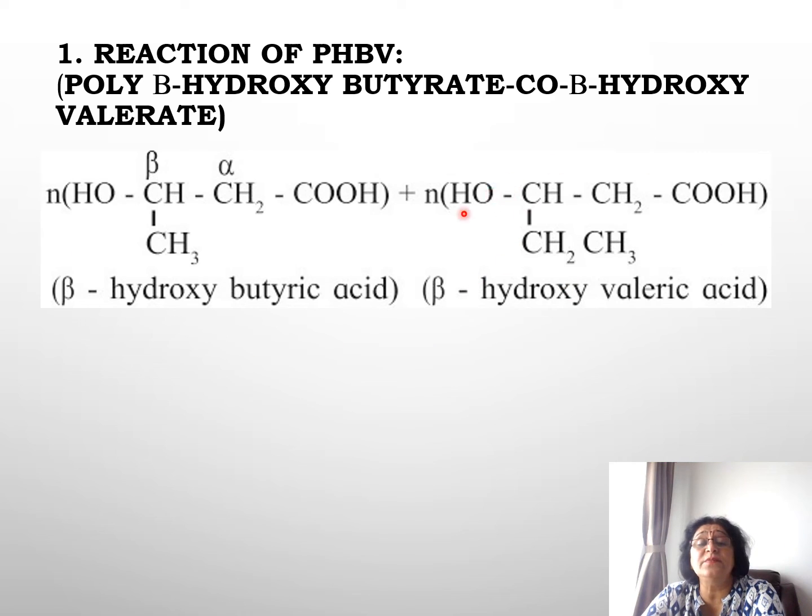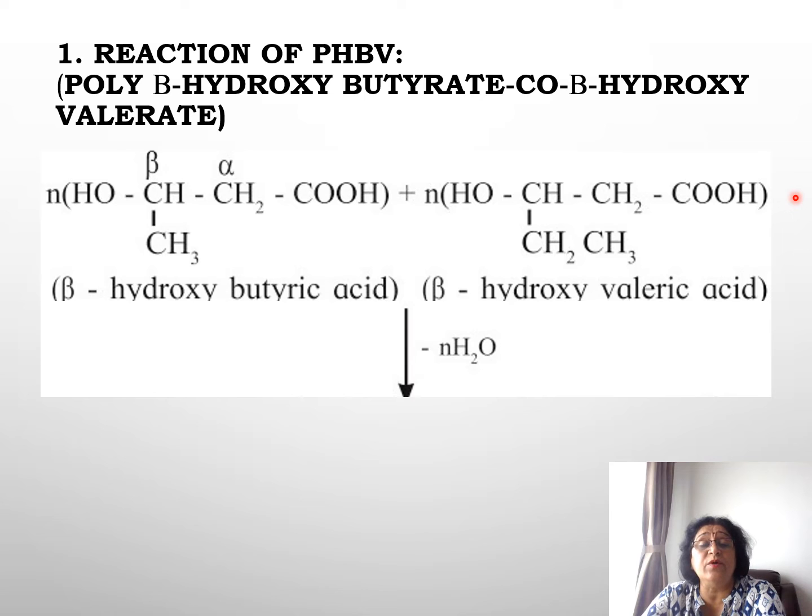While this is beta hydroxyvaleric acid, also known as 3-hydroxypentanoic acid. So here you see the parent carboxylic acid is of 5 carbon. This is pentanoic acid, and on the third carbon an OH group is attached. So this is 3-hydroxypentanoic acid, also known as beta hydroxyvaleric acid.